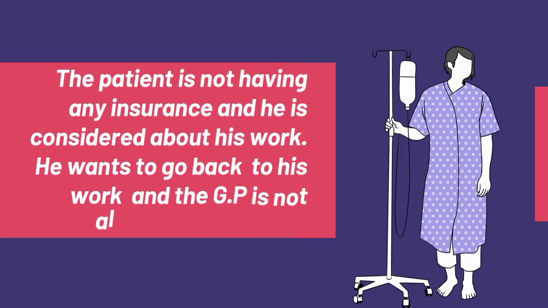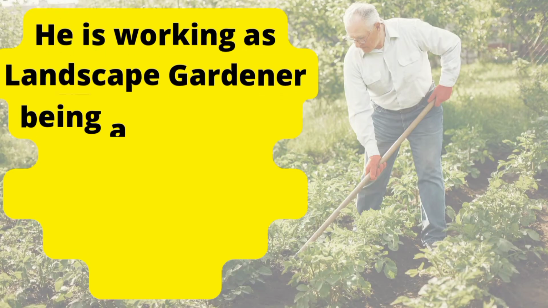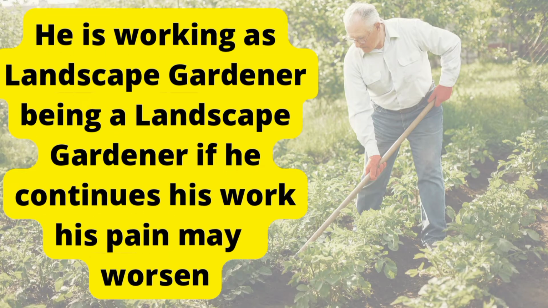He wants to go back to work and the GP is not allowing him because he works as a landscape gardener. If he continues his work, his pain may worsen. So here the patient is asked to take rest and avoid doing his work.